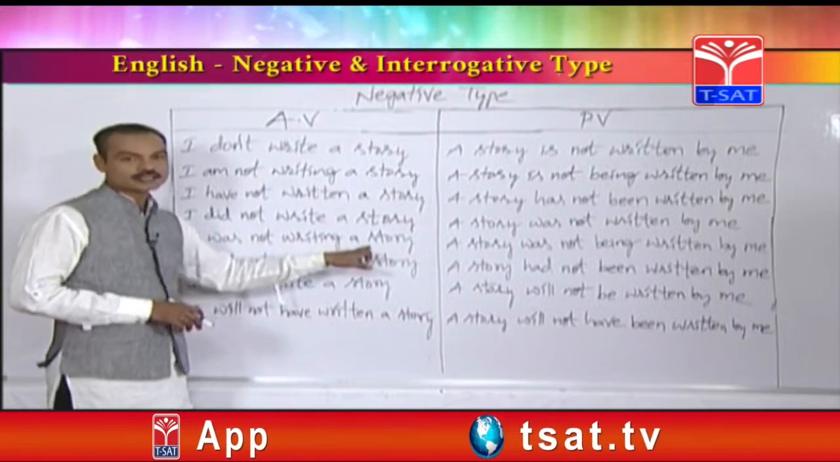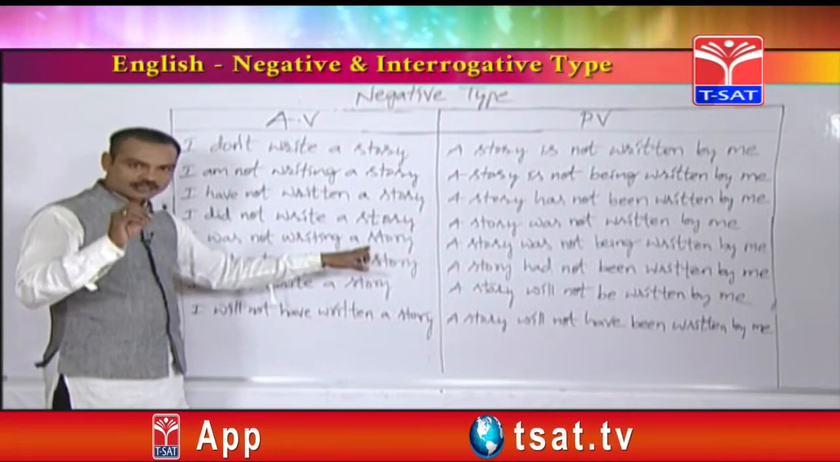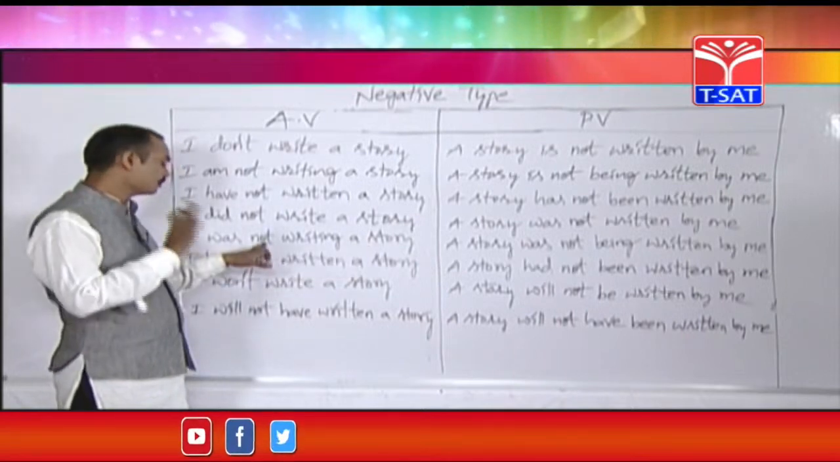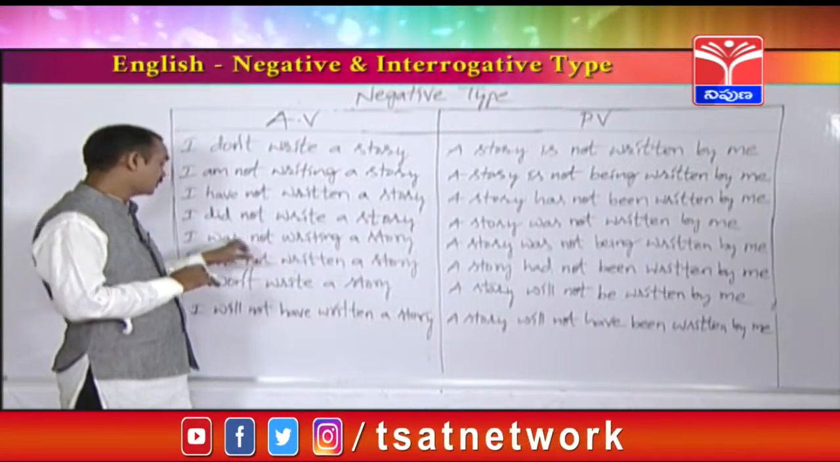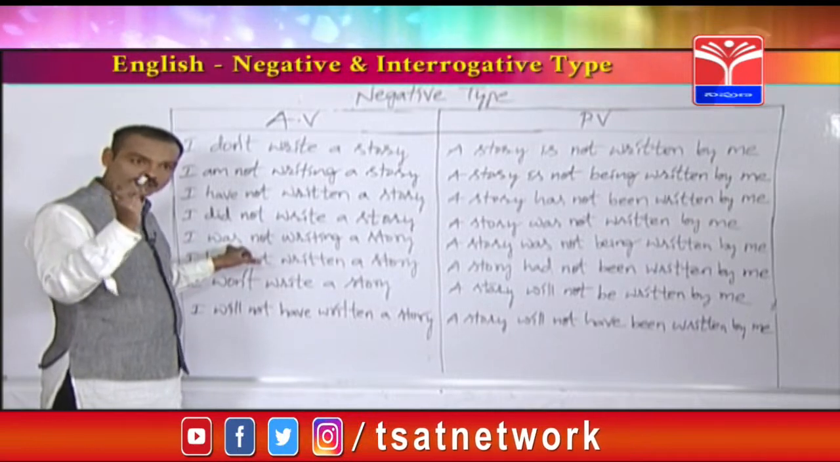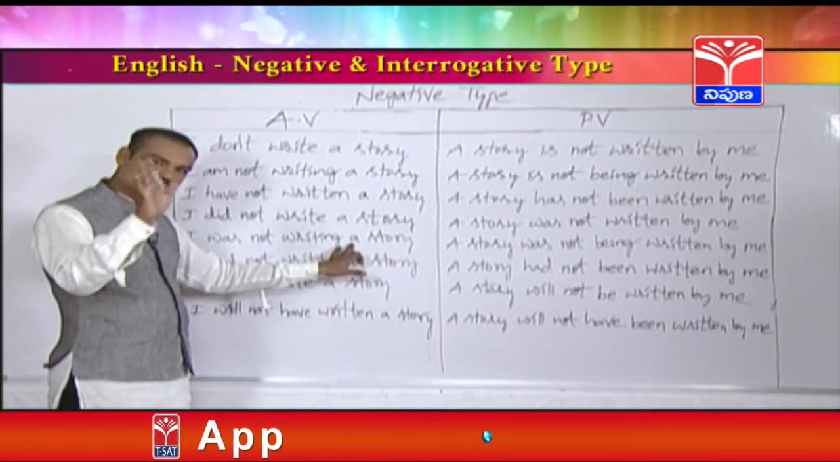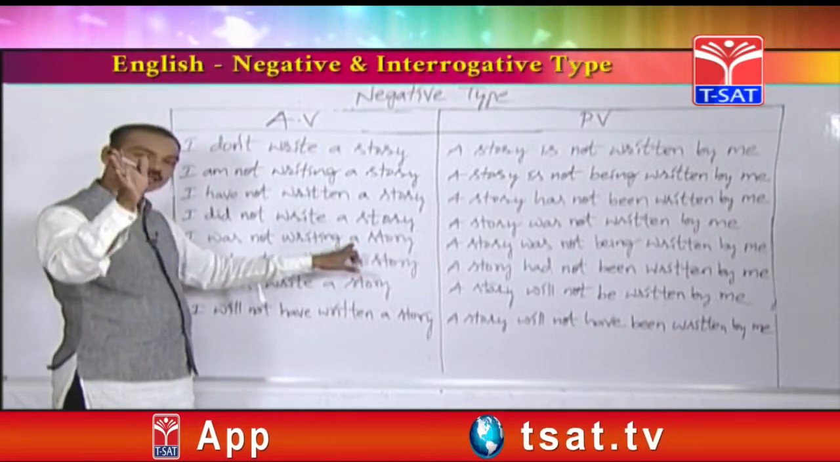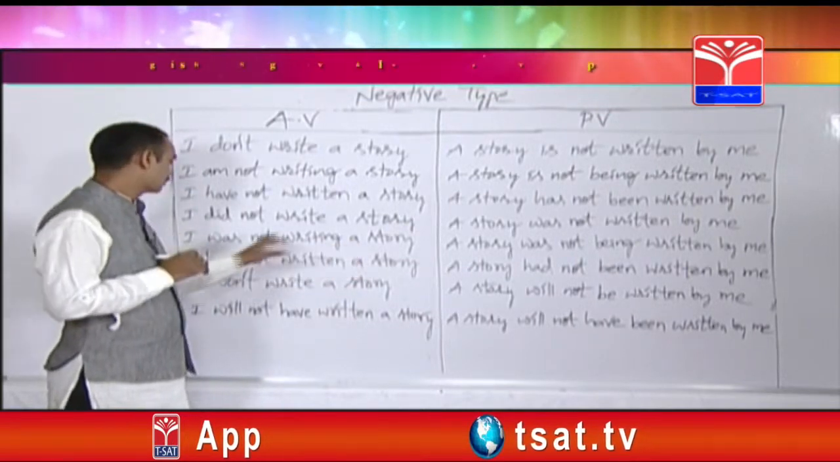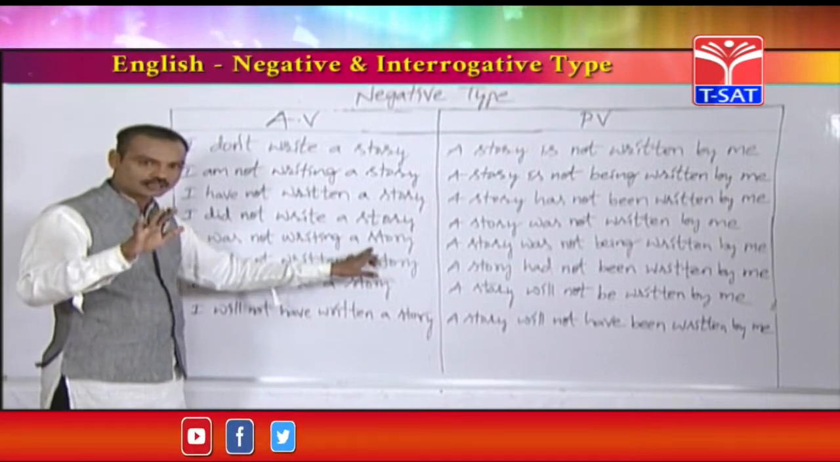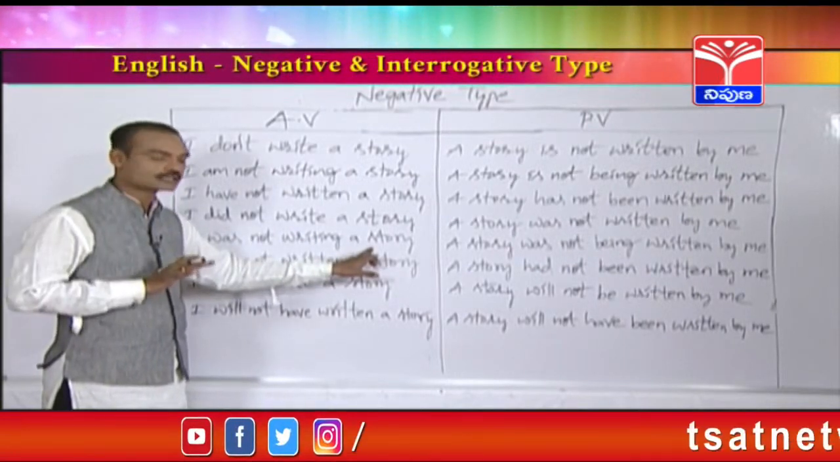I was not writing a story. It is a sentence from past continuous tense. How can you find out it is a past continuous sentence? Whenever you find helping verbs like was or were and the ing form, that is called a past continuous sentence. I was not writing a story. It is a negative sentence of past continuous tense.